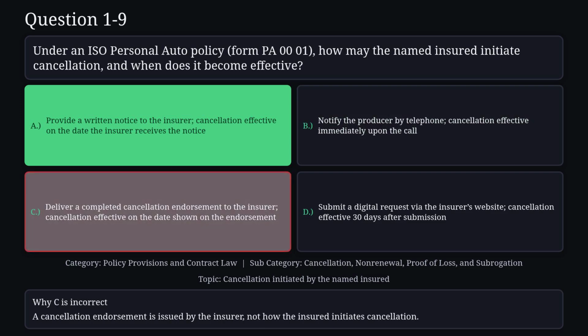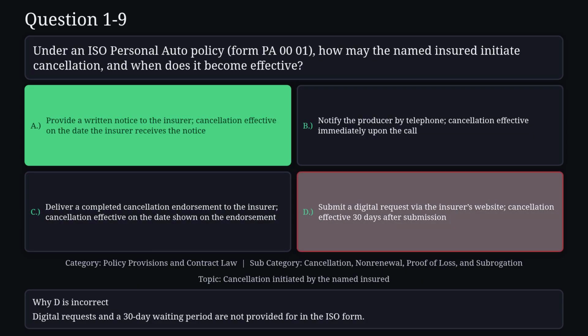Reason C is not correct. A cancellation endorsement is issued by the insurer, not how the insured initiates cancellation. Reason D is not correct. Digital requests and a 30-day waiting period are not provided for in the ISO form.